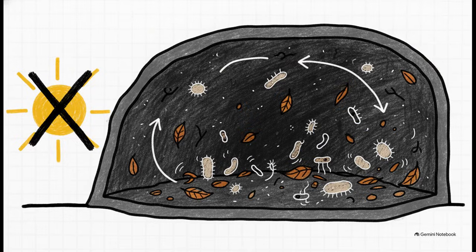Well, relying on our evidence, we know for a fact that your classmate is wrong. Actually, based entirely on disciplinary core idea LS2B, decomposer microorganisms don't rely on light whatsoever. They don't photosynthesize at all. They make their living by recycling nutrients from dead plant or animal matter. So as long as dead organic material is, say, washing into that dark cave through an underground stream, or maybe just dropping in from above, those decomposer microorganisms are going to be right there in the pitch black, completely thriving as they recycle all those atoms.